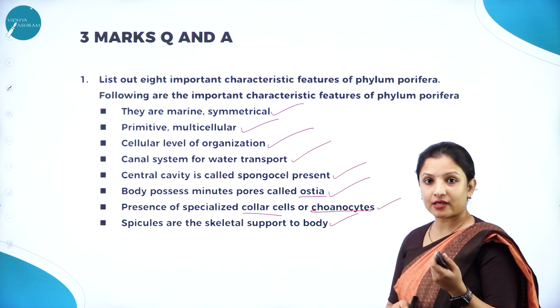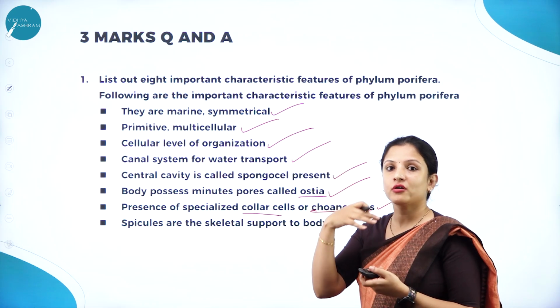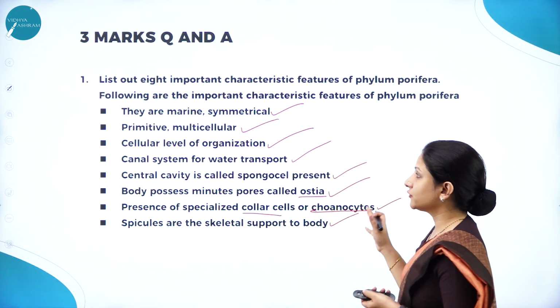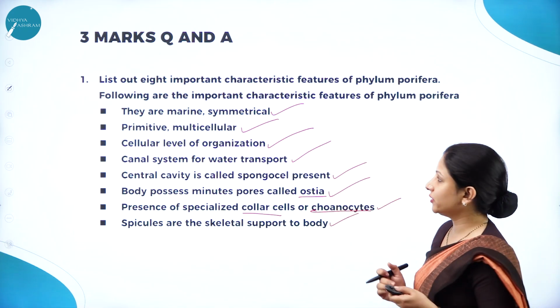You can also write that the water enters through the ostia, and there is an opening called osculum through which the water leaves the body. So that is also one point you can include. So point wise you write like this, easily 3 marks you will get.